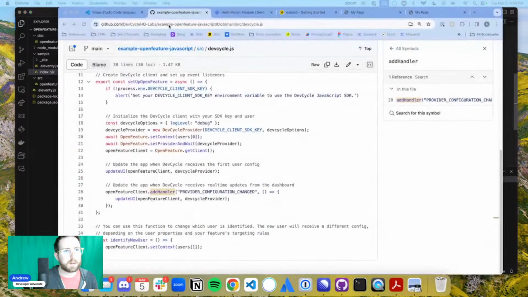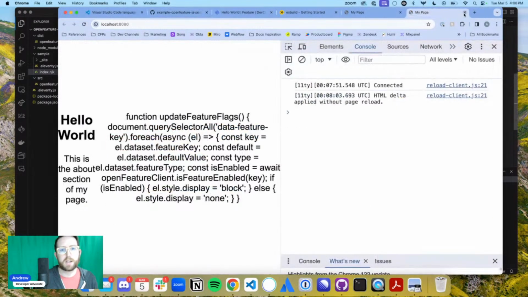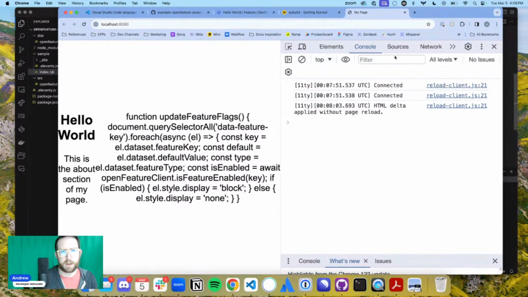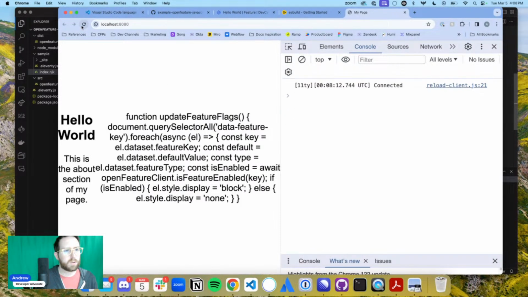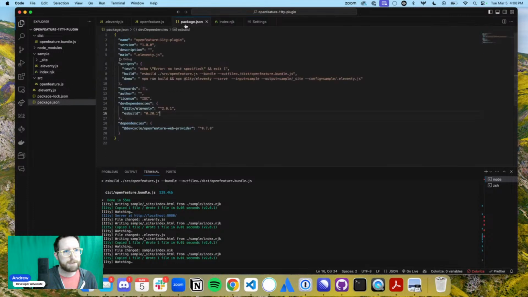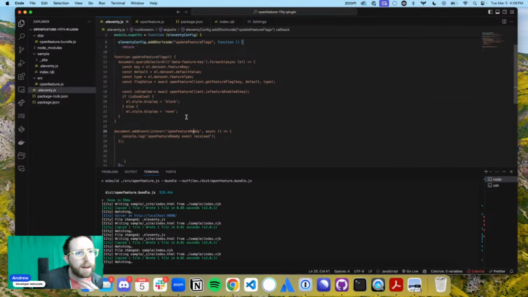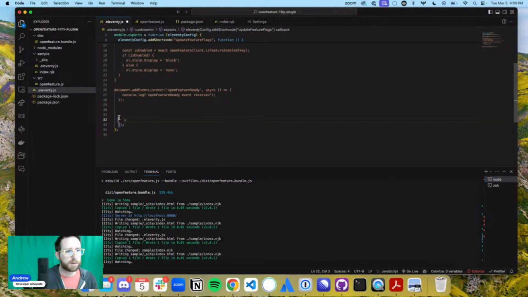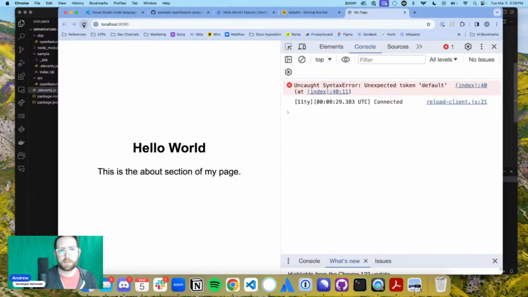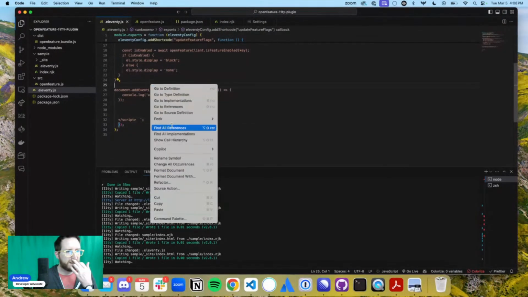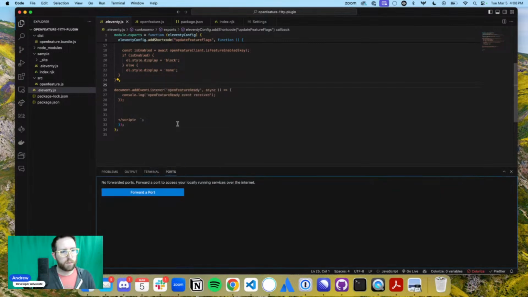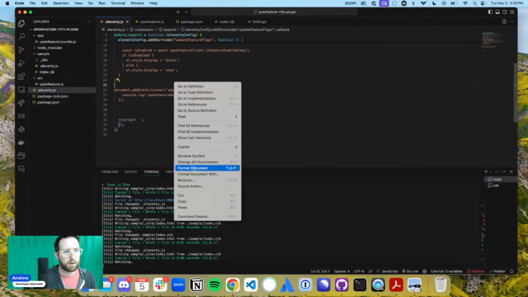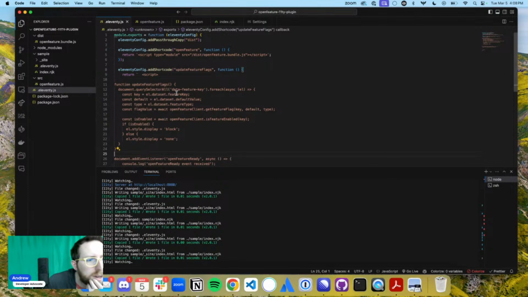Okay, let's see what happens over in our application. Connected, HTML delta apply, connected. Oh, so we're getting that function there. That's not good. Oh, I guess we did need to have script in there. Whoopsie daisy. Forgot that I did need to say script in there. Close script. Awesome. Unexpected token default. Oh, whoops. No. Format document. Oh, maybe it's not going to find it.